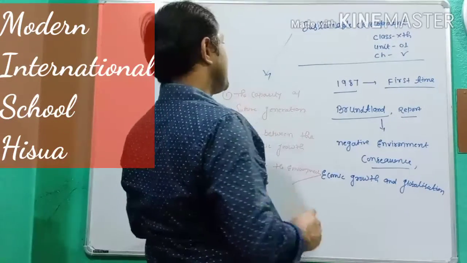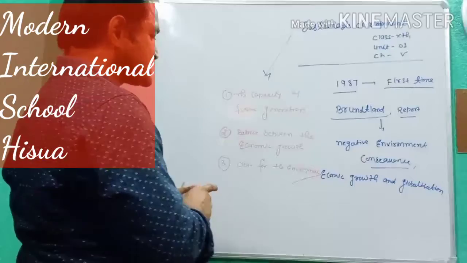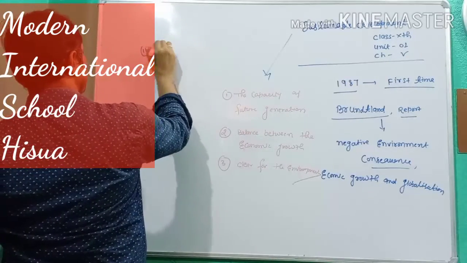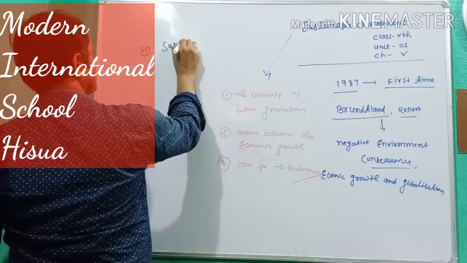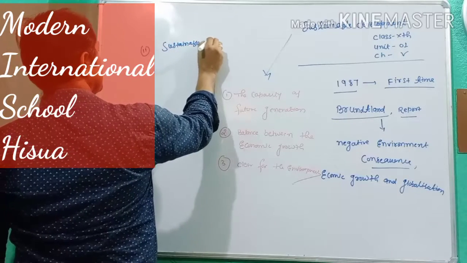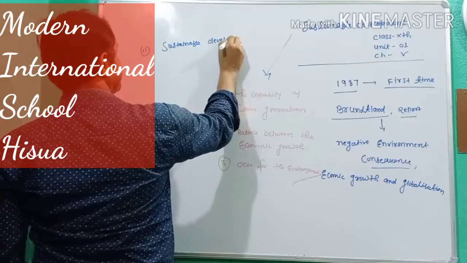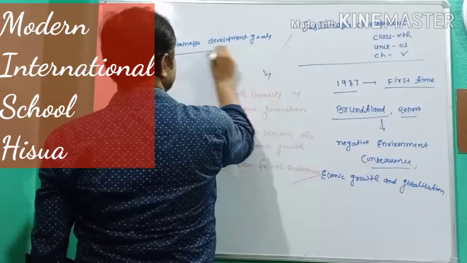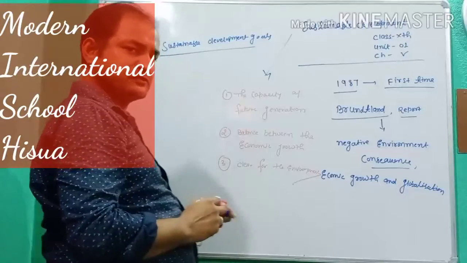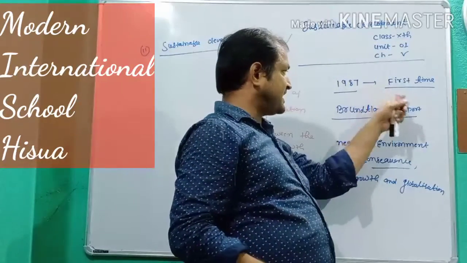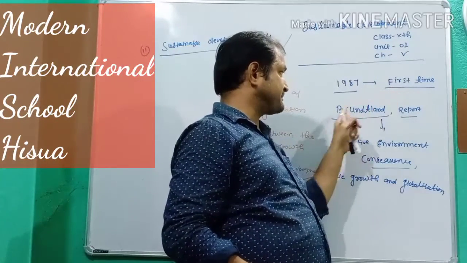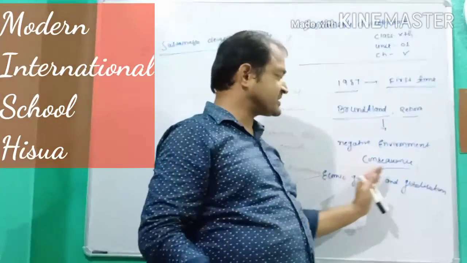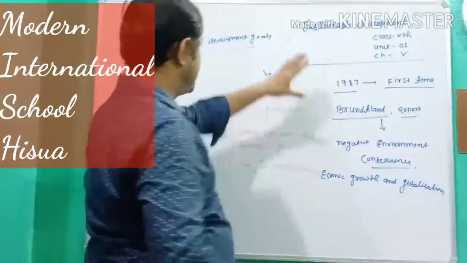This sustainable development is mainly related to the sustainable development goals. That's my second topic. Sustainable development was first introduced in 1987 in the Brundtland report, which is mainly related to the negative environmental consequences, economic growth, and globalization.